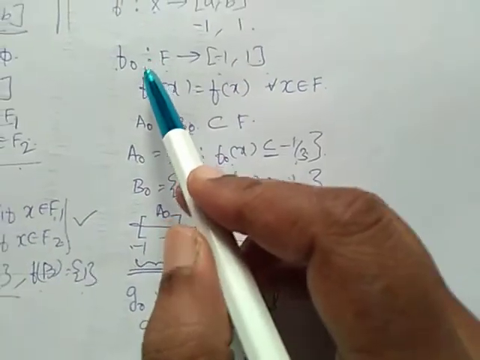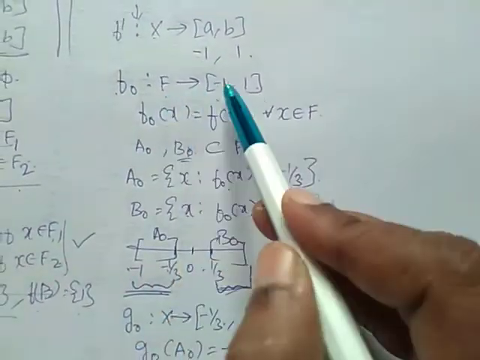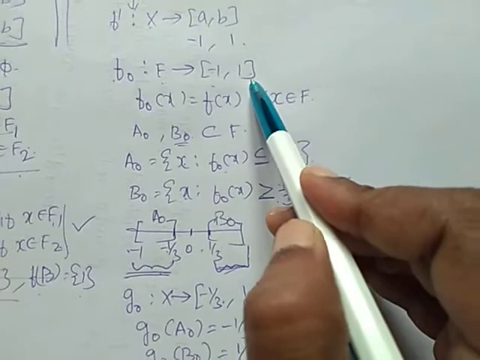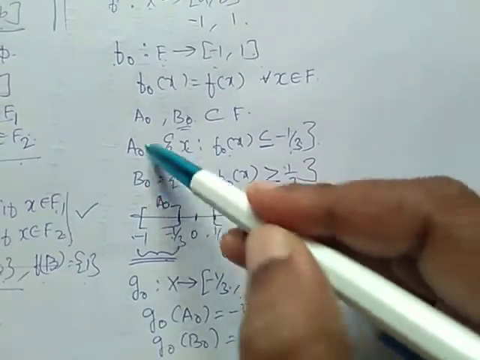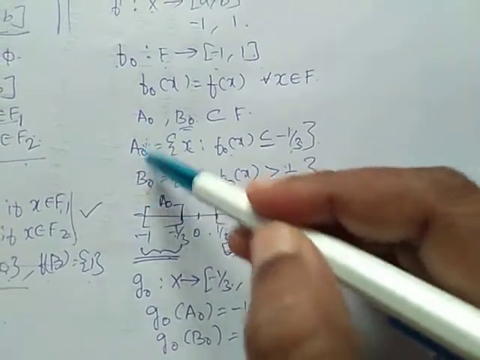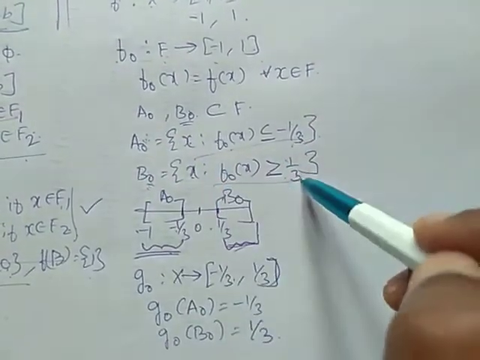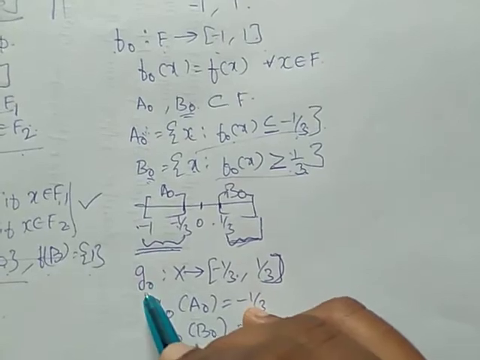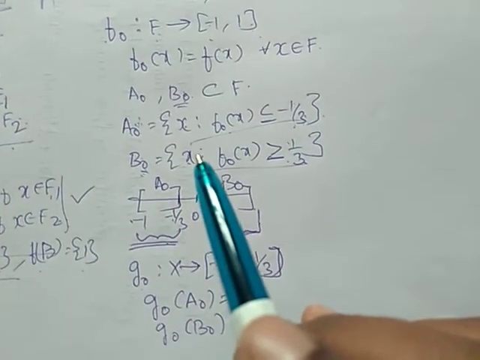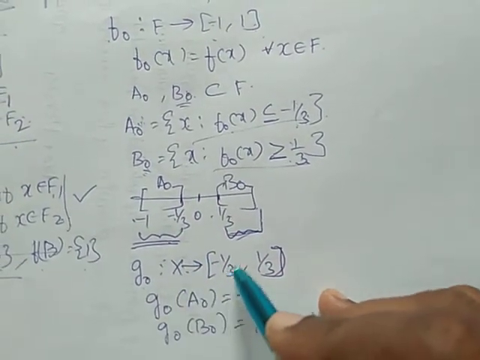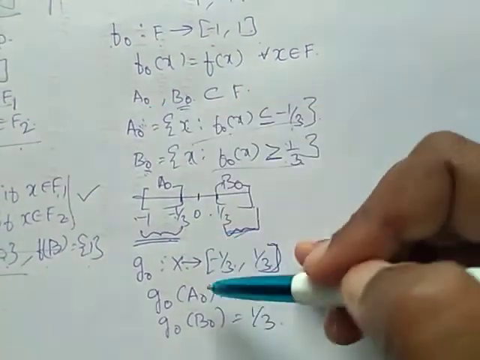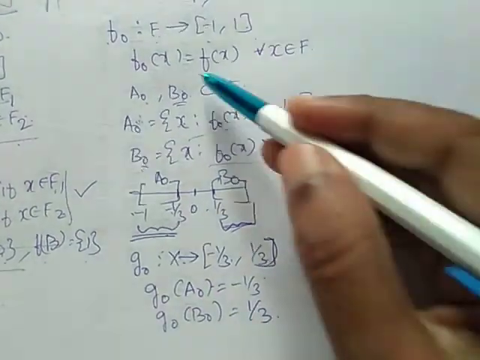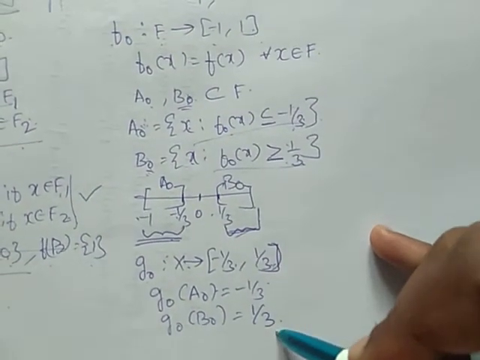So we are considering a function f defined on -1 to 1. F is a closed set. We are considering two disjoint closed sets a naught and b naught defined in this way. So we are defining g naught using Urysohn's lemma from x to -1/3 to 1/3 such that g naught of a naught is equal to -1/3, g naught of b naught is equal to 1/3.